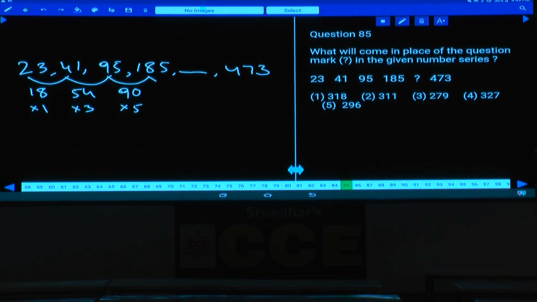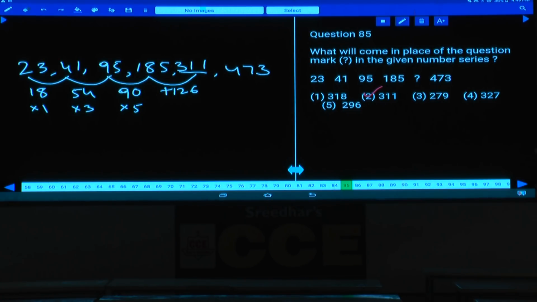Next one must be 18 into 7. What is 18 into 7? 126. Now if you add 126 to this one, 5 plus 6 is 11, 1 plus 8 is 9, plus 2 is 11 again. Hence what is your answer here? 311. Choice 2 is the answer.